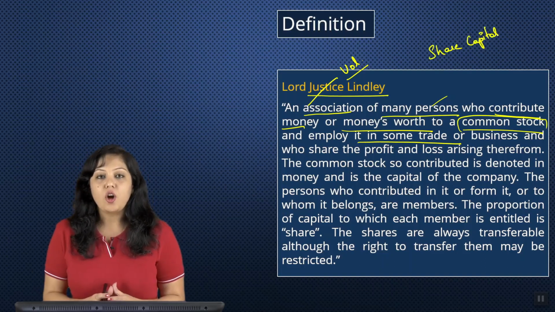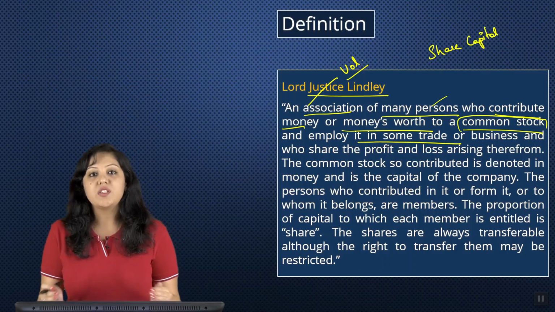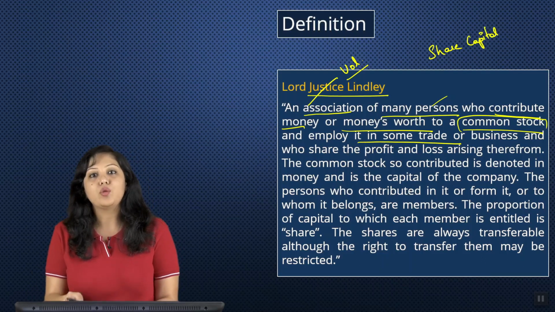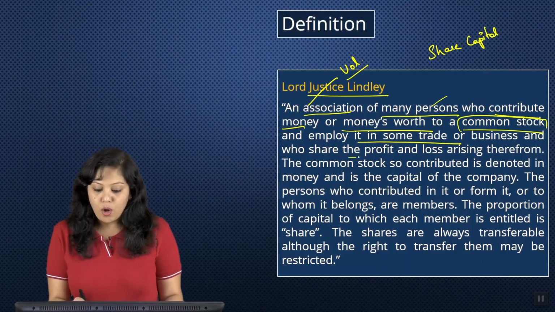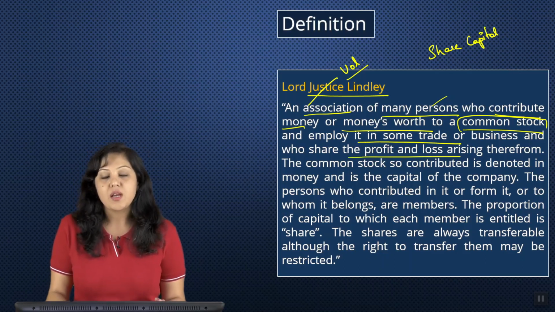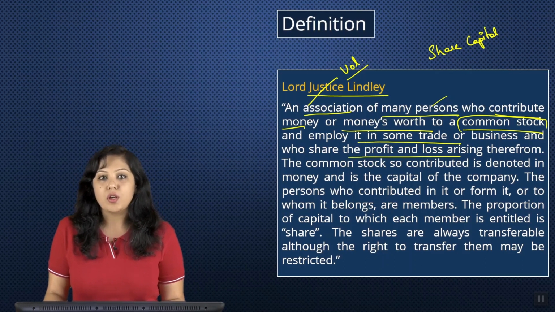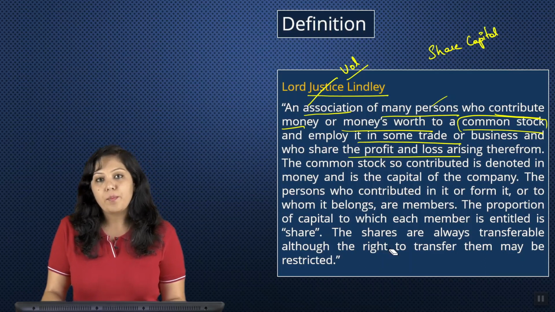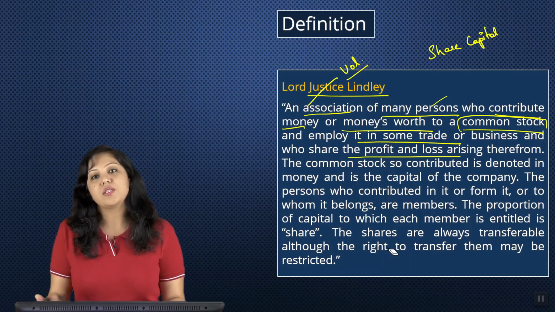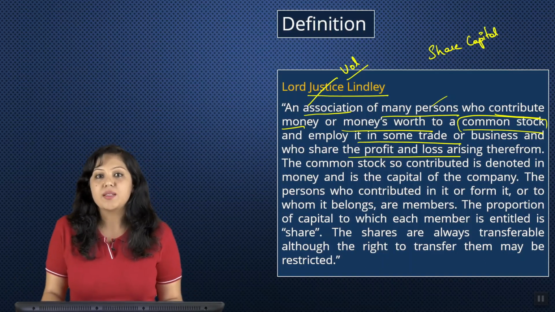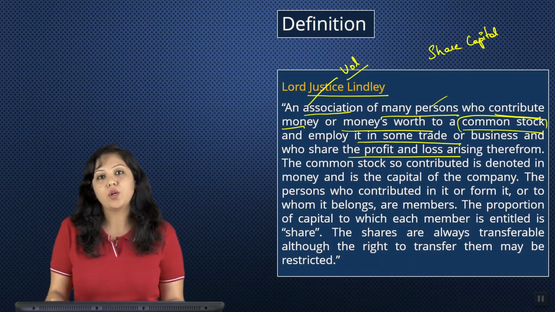So what is common stock? It is nothing but a pool which is created by all the persons who have contributed money to the company. Now, what is the intention? As I said, you all want to make profits out of a business. See, whenever you complete your graduation, your profession, you'll have two choices, either to get employed or you want to start your own business. If you're employed, there are some pros and cons. If you're in business, there are certain pros and cons. So, weighing both the pros and cons, you will be deciding whether to get into employment or into practice.